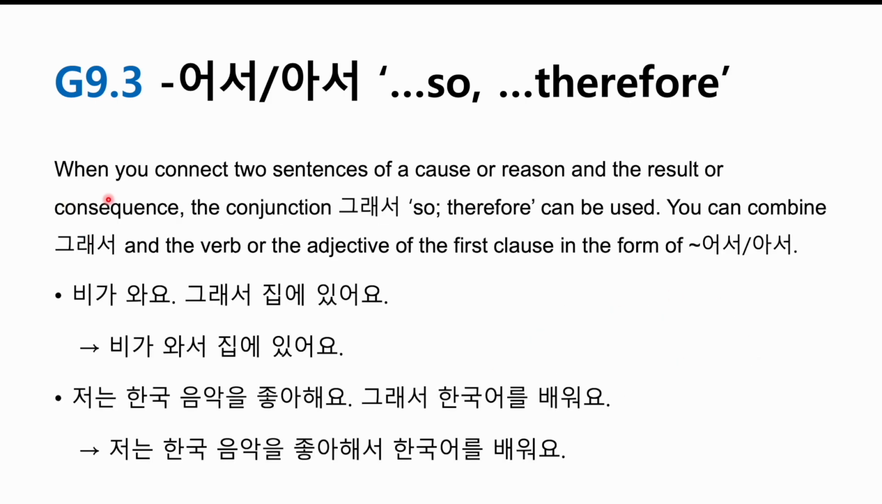그래요. 자, when you connect two sentences of a cause or reason and the result or consequence, the conjunction 그래서 so, therefore can be used. So this 어서, 아서 is originally from 그래서, this conjunction 그래서. You can combine 그래서 and the verb or the adjective of the first clause in the form of 어서, 아서.